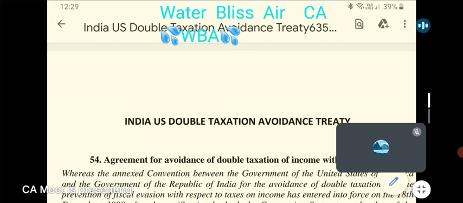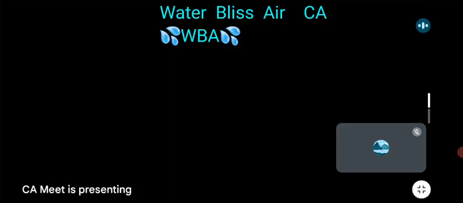So this is partial exemption method. That income is not completely exempt, taxable in one country and completely exempt in another country. It is not like that. That is full exemption method. In full exemption method, it is taxed only in one country, in another country it will be completely exempt. In partial exemption method, it will be taxed to a particular extent in one country, to a particular extent in another country.